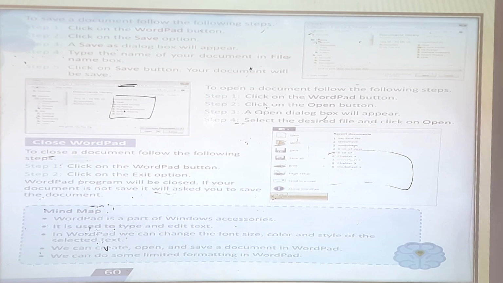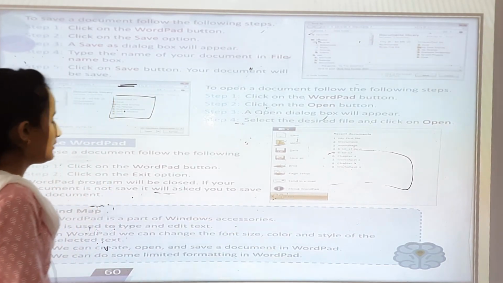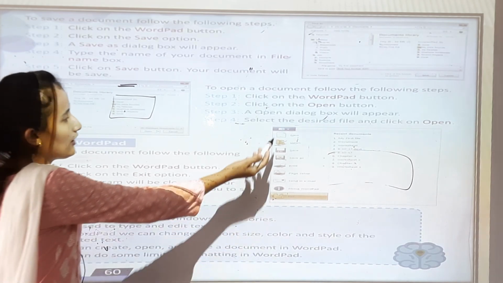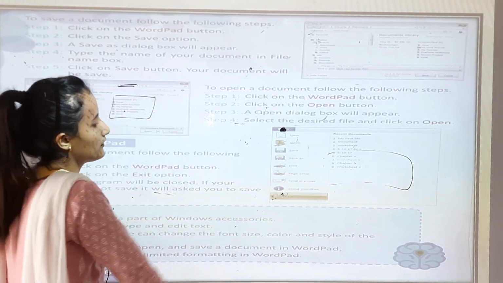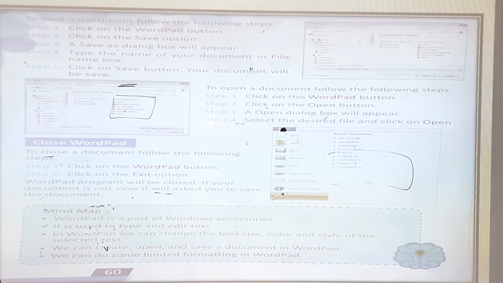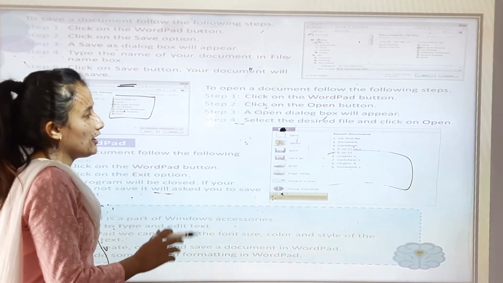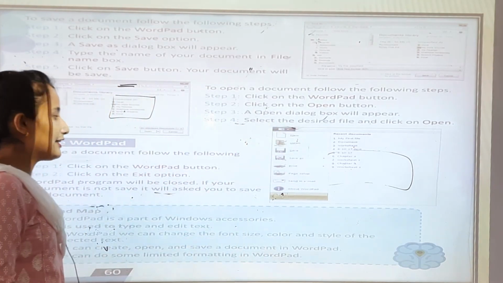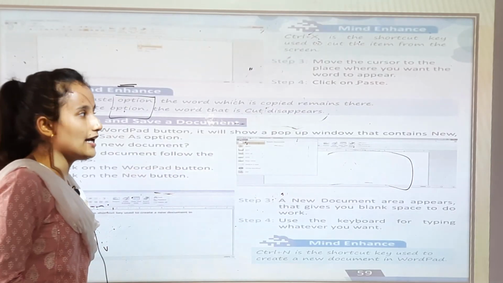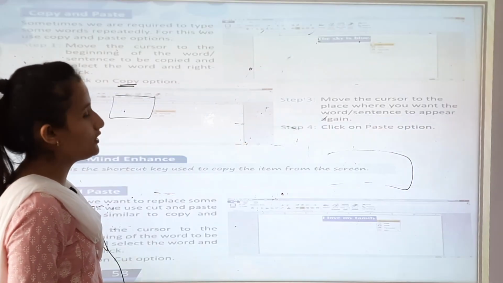Okay, now how to close WordPad. To close the document, follow the following steps. Step 1, click on the WordPad button. Step 2, click on Exit, and your WordPad will be closed. Okay, so we have finished the chapter. You can practice at your home practically, because school is not opening now.